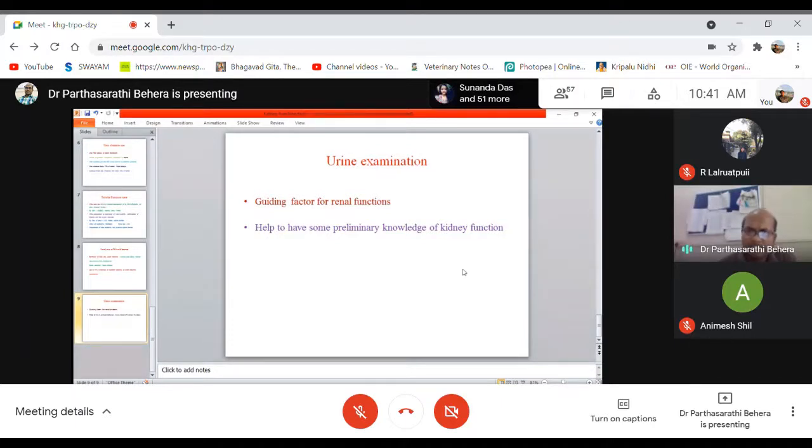You can estimate certain parameters in the urine, like RBC, WBC, whether bacteria cells are there, infections, and whether protein is there. All these things you can find out by examining the urine. Then the volume of urine excreted, and the pH, whether it is below or above the normal pH, meaning more acidic or alkaline urine, and the specific gravity.